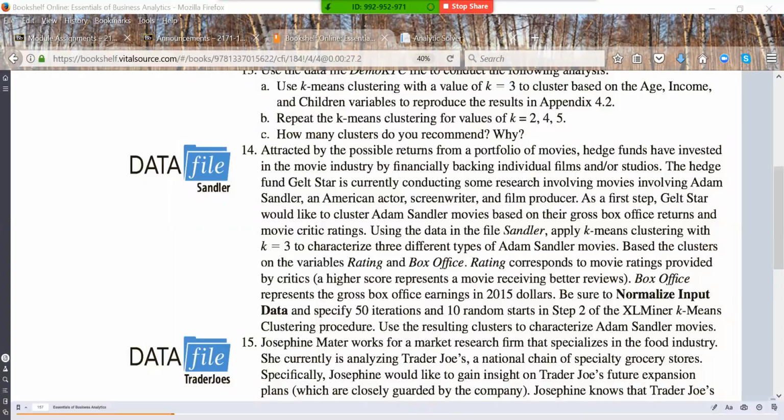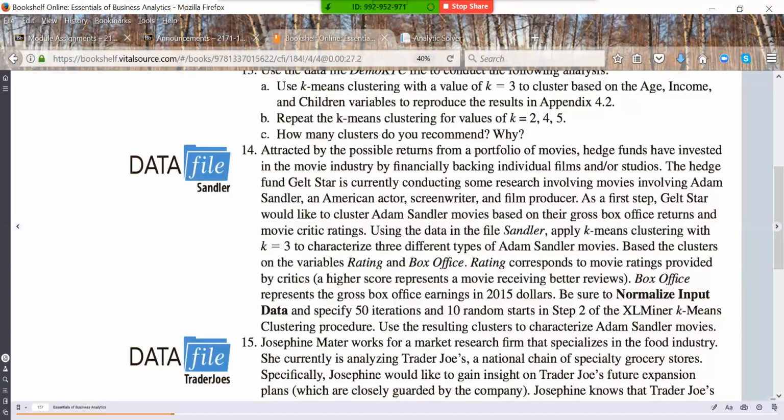and movie critic ratings. Using the data in the file Sandler, apply k-means clustering, so that's what we'll be doing in the data mining, with k equals 3 to characterize the 3 different types of Adam Sandler movies based on the clusters on their variables, ratings and box office. So that'll be the 2 items we use for the variables. Now the rating corresponds to movie ratings provided by critics. Higher score represents a movie receiving better reviews. The box office represents the gross box office earnings in 2015 dollars.